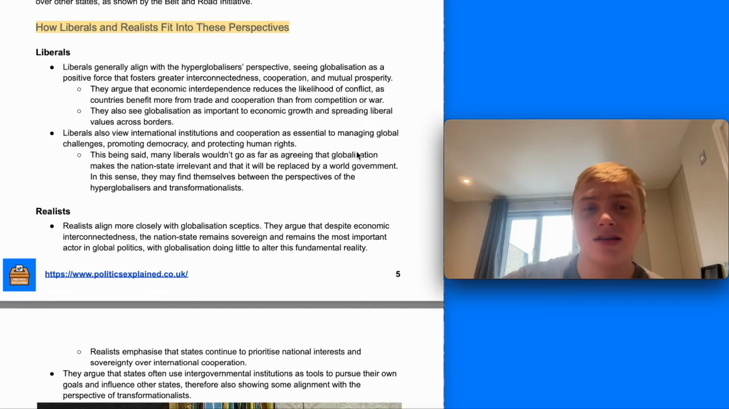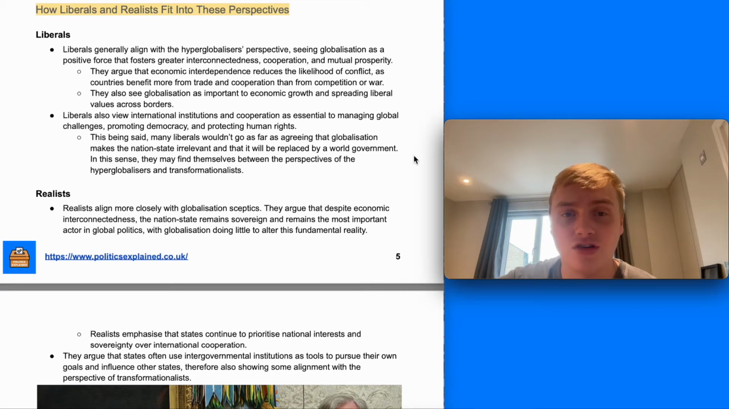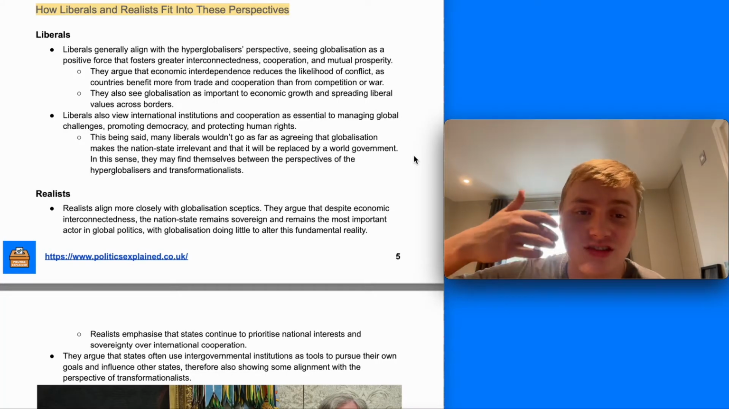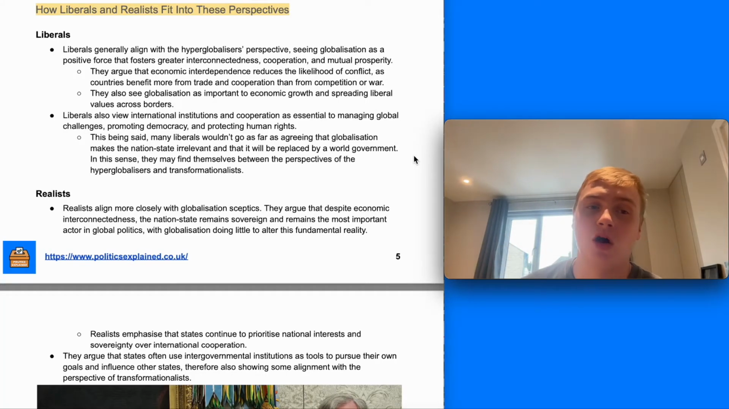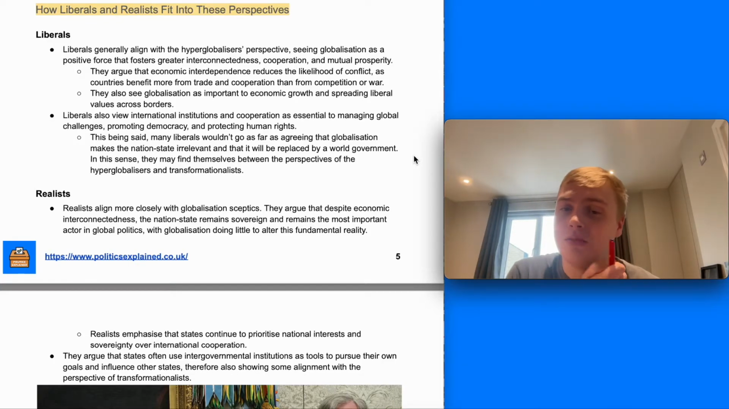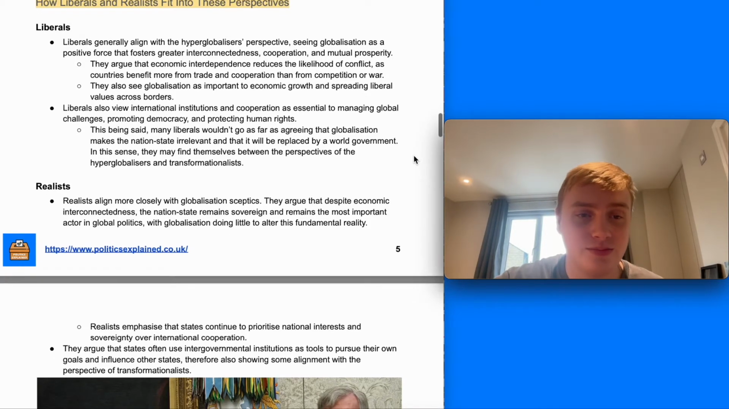This being said, some liberals probably wouldn't go as far as agreeing that globalization makes the nation state irrelevant and that they will be replaced by a world government. Therefore, they maybe find themselves between the perspectives of hyperglobalizers and transformationalists.